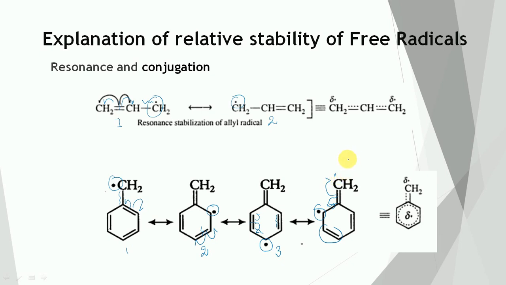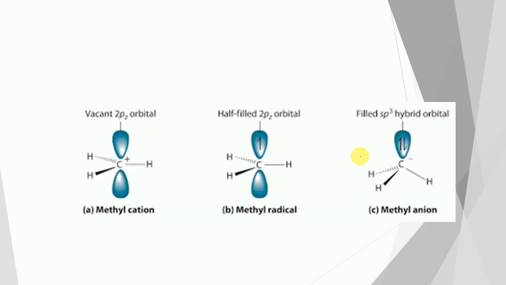So the benzyl free radical is stabilized by resonance, and due to the resonance, it is highly stable. Similarly, the triphenyl methyl free radical and diphenyl methyl free radical are also stabilized by resonance, like carbanions and carbocations.